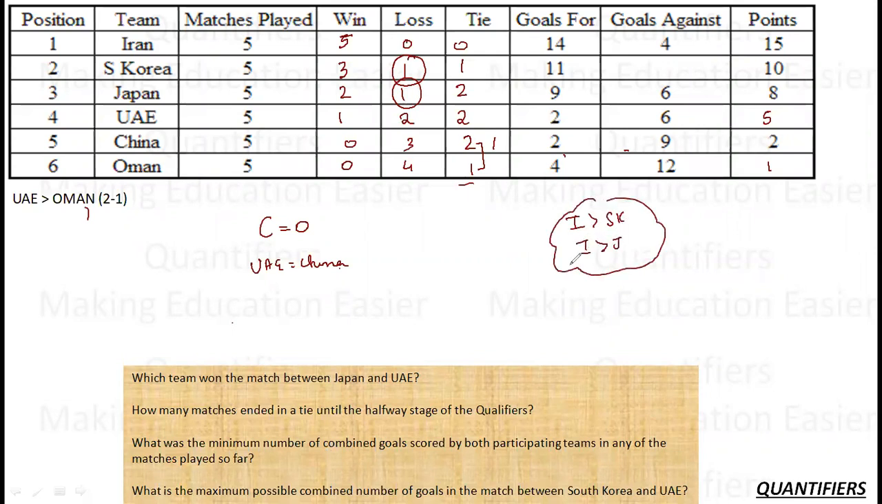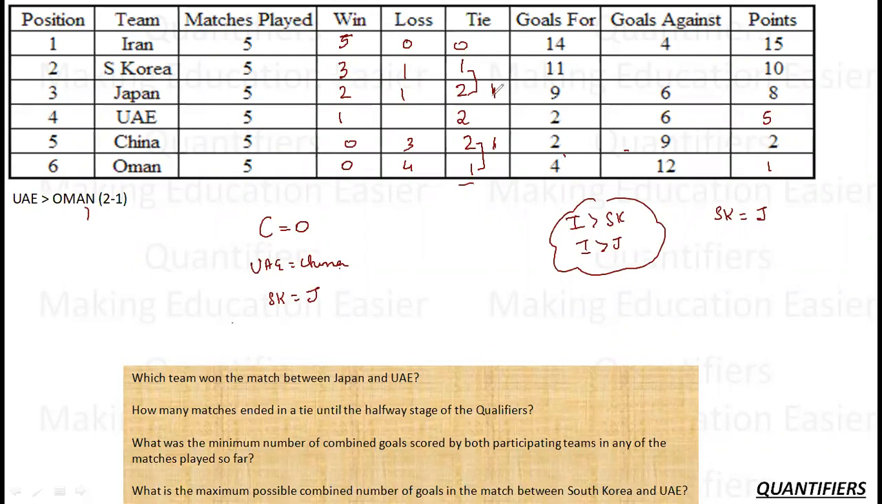So these are the 2 teams which both have lost to Iran. Which means the match between South Korea and Japan must have ended in a draw. Why? Because if it was not a draw, then at least one of the teams would have won or the other would have lost, making the loss count more than 1, which is not possible. Okay, which means that there was only one possibility, that South Korea and Japan was a draw. So South Korea has only 1 draw, which was against Japan. So Japan has only 1 more draw.